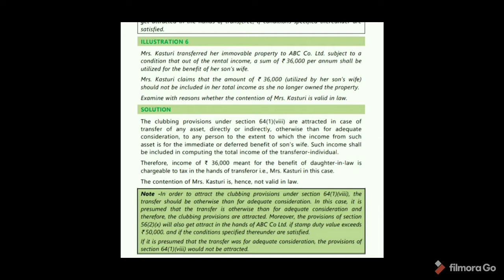Here, they presumed two cases: that the transfer is otherwise than for adequate consideration, and that the transfer was for adequate consideration. If the transfer is otherwise than for adequate consideration, then clubbing provisions are attracted. And if presumed that the transfer was for adequate consideration, then clubbing provision is not attracted. Okay?